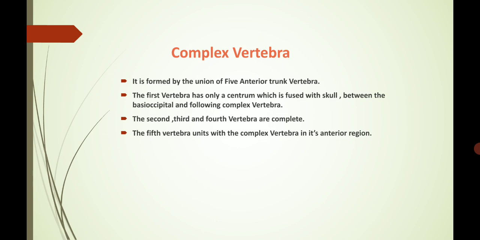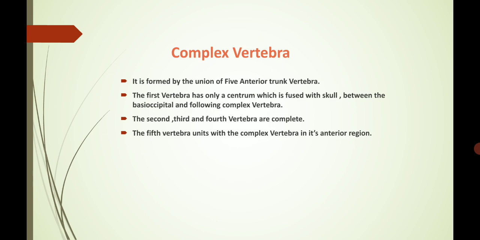Next is the complex vertebra. It is formed by the union of the 5 anterior trunk vertebrae. This is the fusion of the complex vertebrae to the trunk vertebrae. The first vertebra has only a centrum, which is fused with the skull between the basioccipital and the following complex vertebrae.